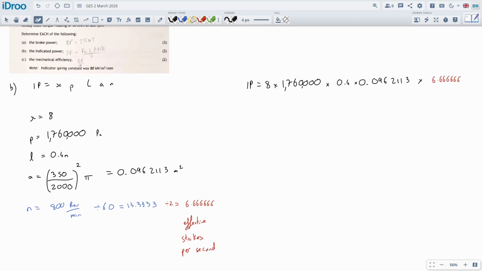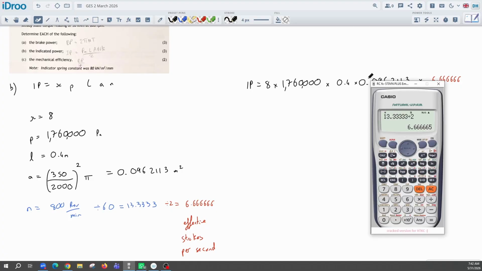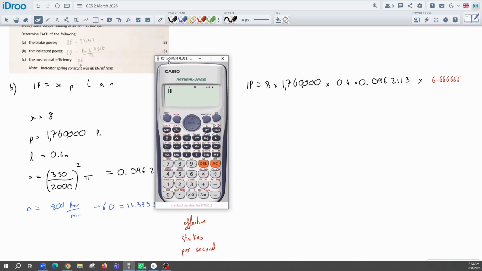Okay, so let's do that. Let's get them all together. Let's see. 8 times 176, 1, 2, 3, 4. Times, carefully typing in all the digits, checking as I go. I haven't made any typos yet. Okay. 6.6. The good news is I can double check this answer against the first one we got, because it should be a little bit more than the brake power, right? So we got the brake power as like 3 million, and this is also 3 million, so it should be a little bit more.